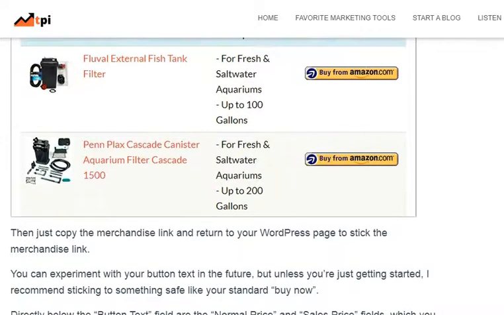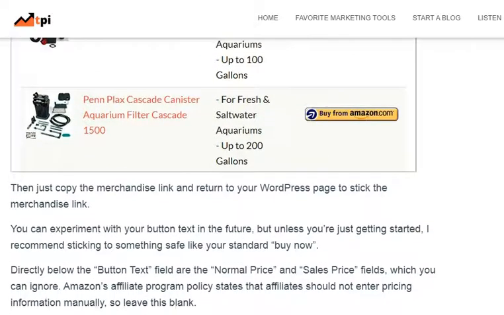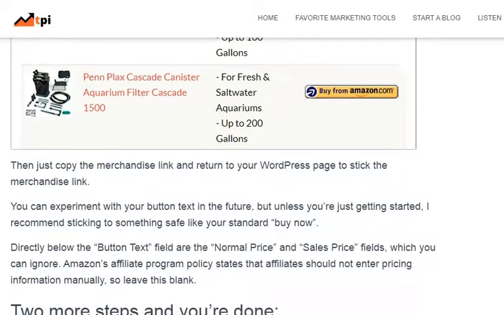Just copy the affiliate link and return to your WordPress page to paste the affiliate link. You can experiment with your button text in the future, but unless you are just getting started, I recommend sticking to something safe like your standard buy now and nothing else. Directly below the button text field are the regular price and sale price fields, which you can ignore. Amazon affiliate program policy states that affiliates should not enter pricing information manually, so leave this blank.